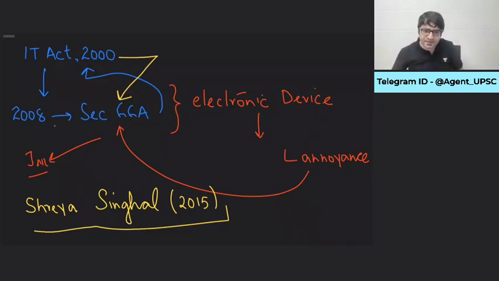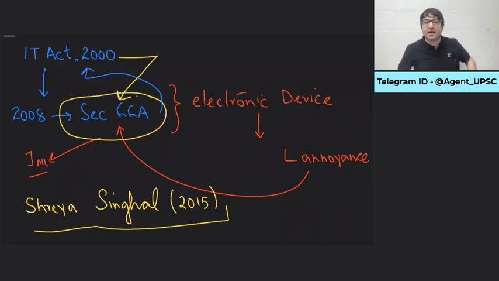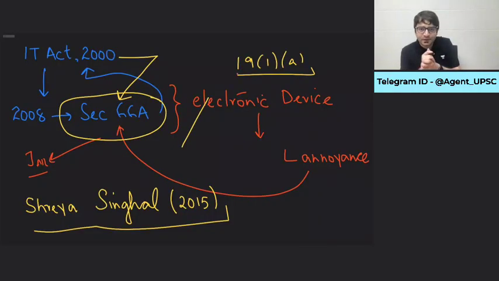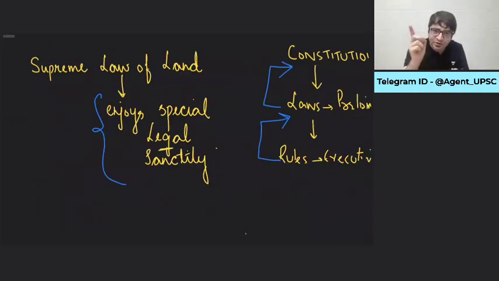Shreya Singhal argued that this particular section, Section 66A, violates the freedom of speech and expression enshrined in the Constitution under Article 19(1)(a). Supreme Court said you are absolutely right. Why? Because the Constitution is the supreme law of land. Can any law passed by the parliament violate the Constitution? No. Can any rule made by the executive violate the Constitution? No. Why? Because the Constitution is a supreme law of land which enjoys special legal sanctity. That's what the Constitution is.